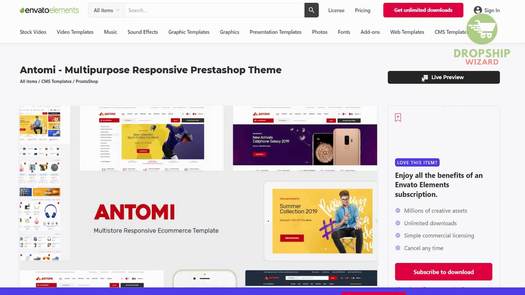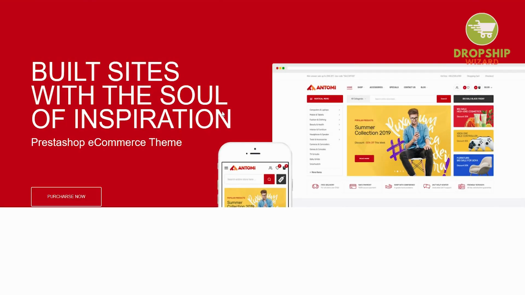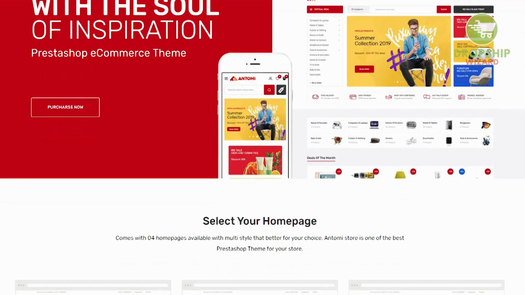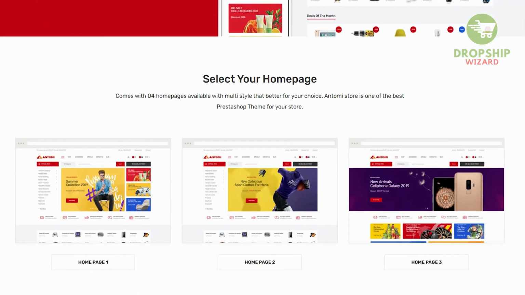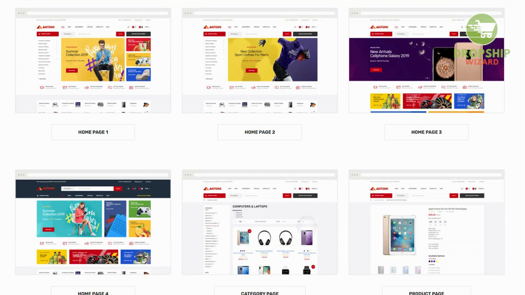And guys, one of the most important elements to keep in mind is that whenever you build the sites, you want to make sure that you have the right element available. So let's check one of these home pages. This looks quite interesting, guys. If we go for the catalog element, you can easily get this theme and install it on your Shopify account.